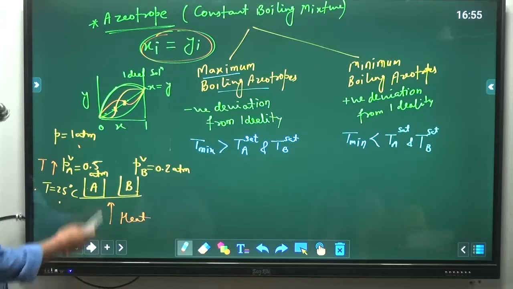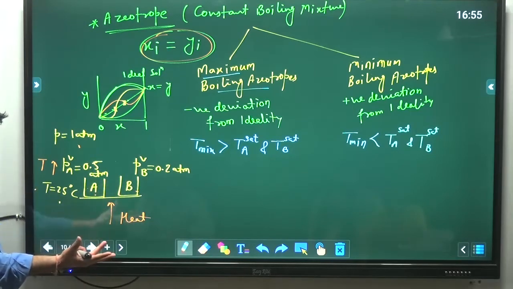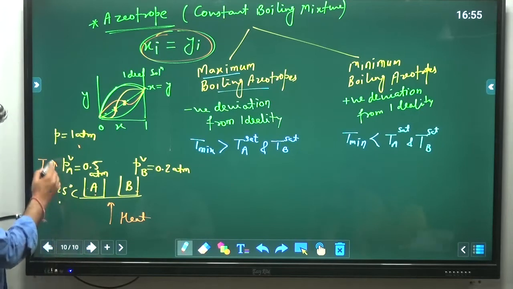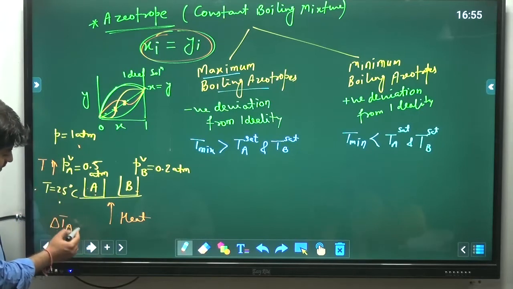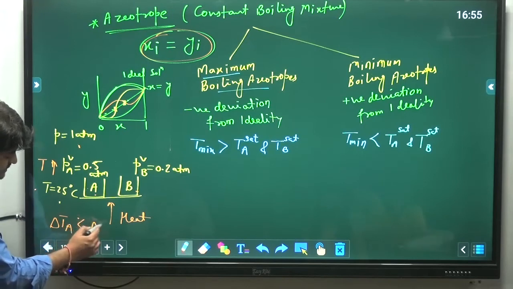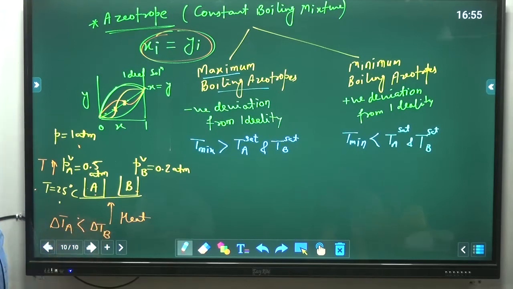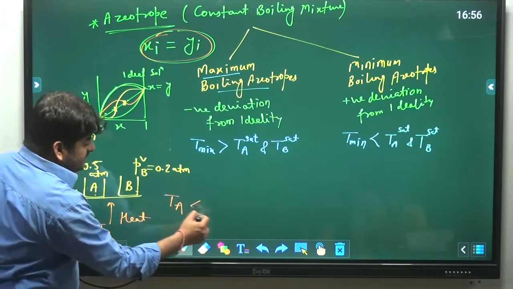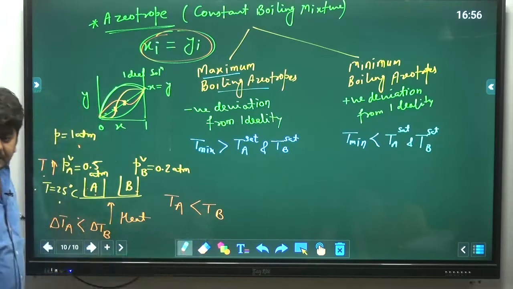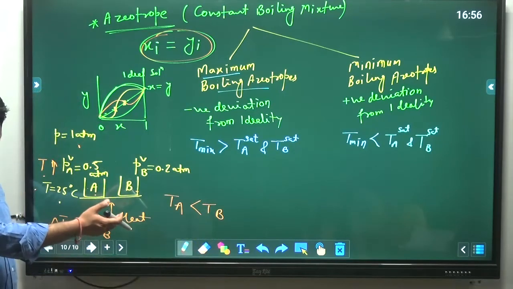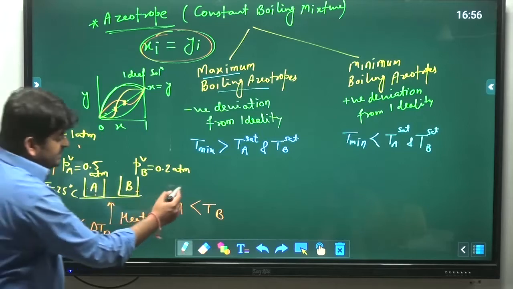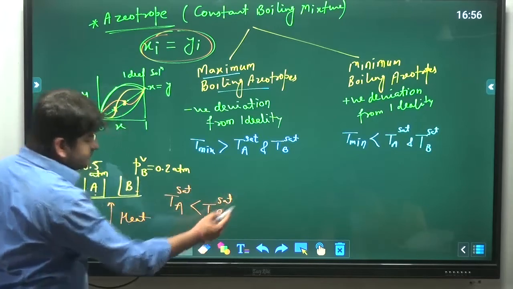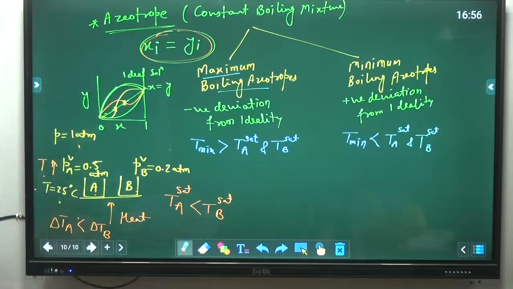Clear? And if the amount of heat absorbed by A is smaller, so the temperature rise in A will be smaller than the temperature rise in B. So it means the final temperature of A will be smaller than the final temperature of B. Clear? And what is that final temperature? Can I say that final temperature is actually the saturation temperature? Because boiling is occurring at that moment.